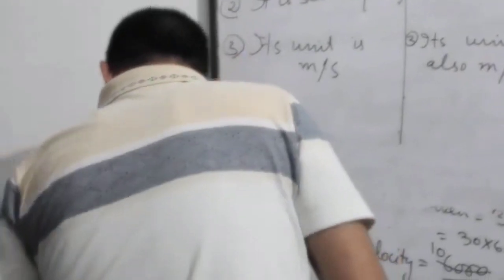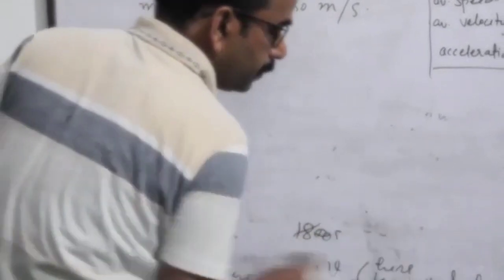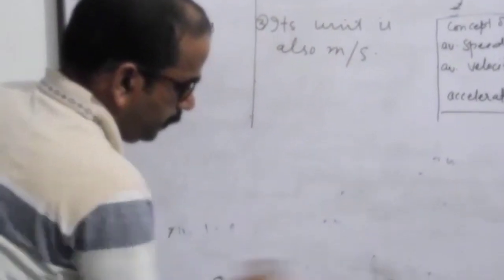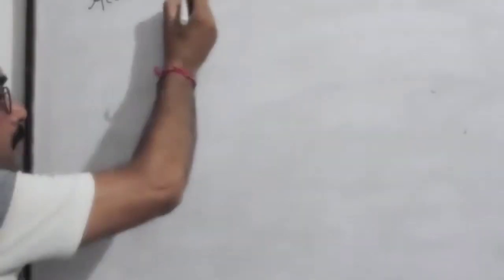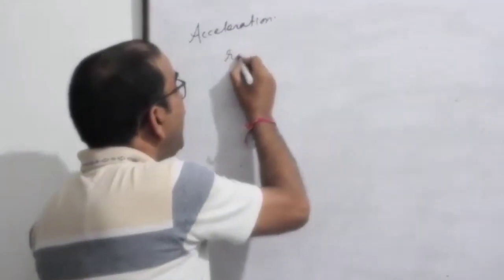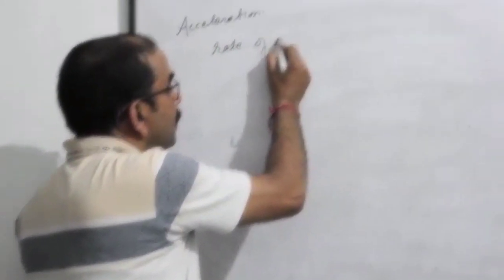Now we will move on to acceleration. Our next topic of discussion is acceleration. What is acceleration? Definition wise, rate of change of velocity.